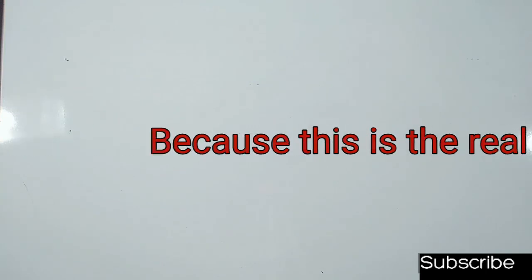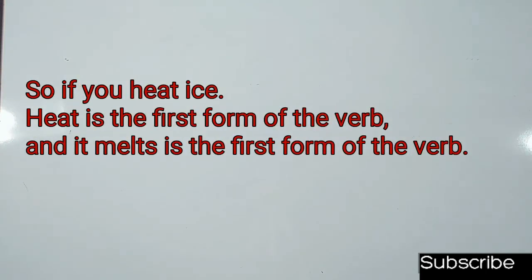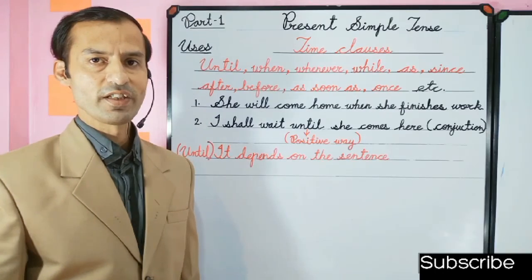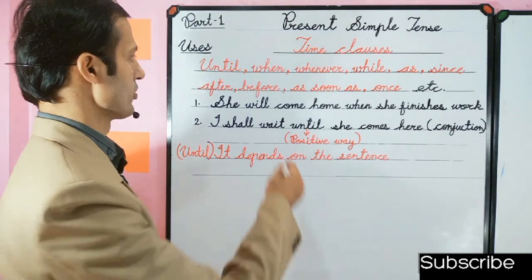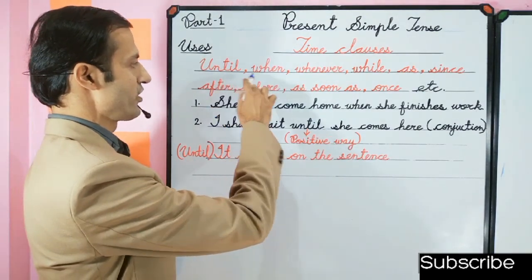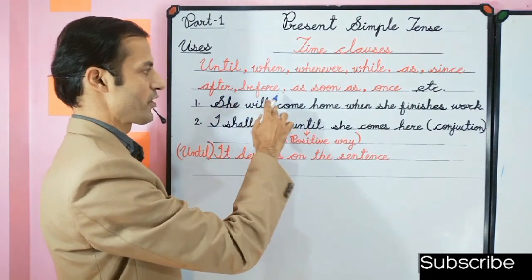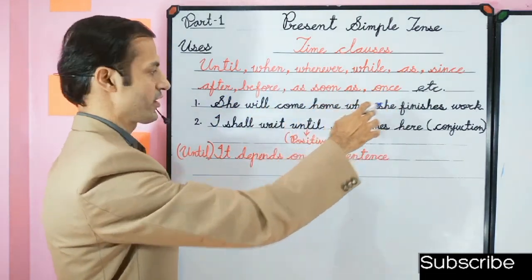So if you heat ice, heat is the first form of the verb. This is the first form of the verb. And they are the time clauses. So words such as until, when, whenever, while, as, since, after, before, as soon as, once, etc.